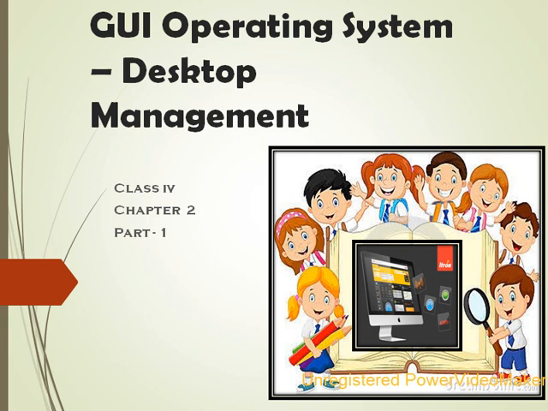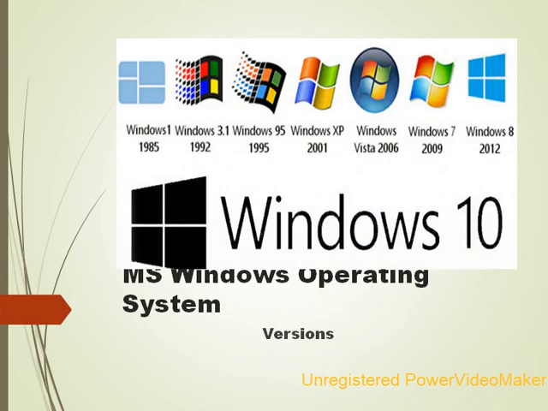Dear children, in this module we are going to learn about GUI operating system desktop management. You have learned in your previous class that MS Windows is an operating system that controls the overall activities of a computer.